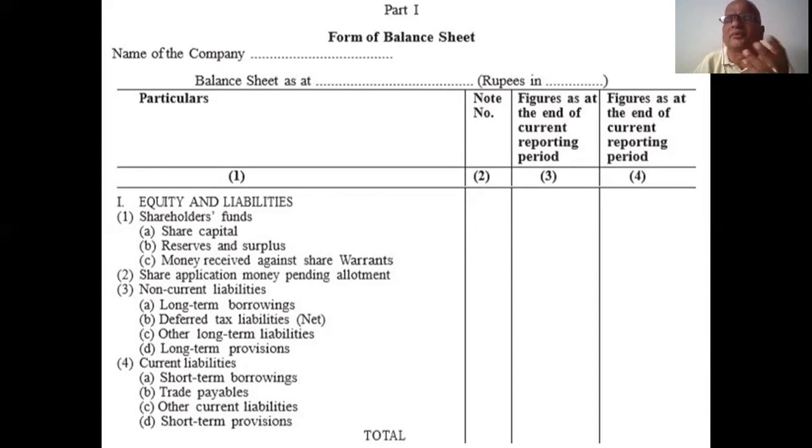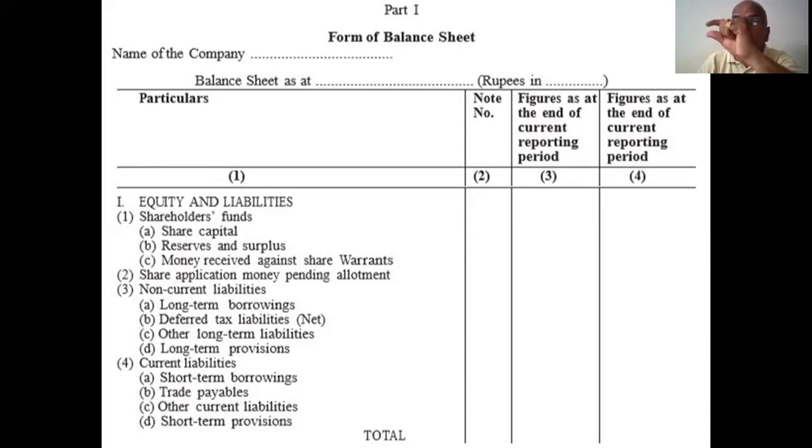It is called rough work. Actually, we are going to prepare rough work, not what we showed. We did not mention that word rough. It should be note number 1. That is all working notes. Working notes must be done before preparing this one or after preparing this one.